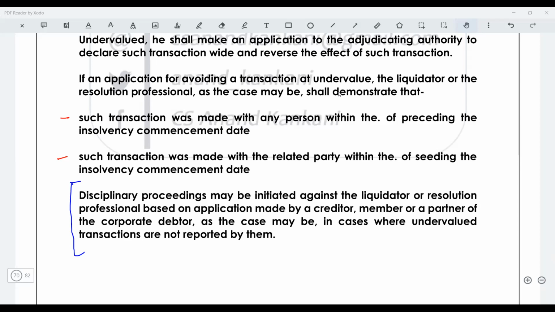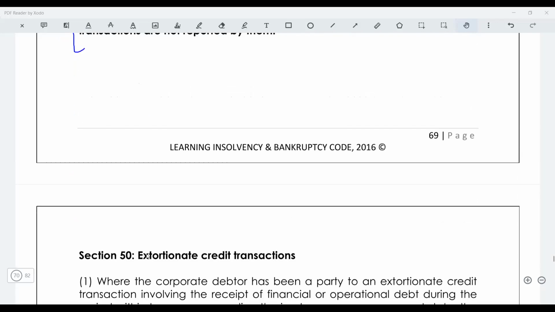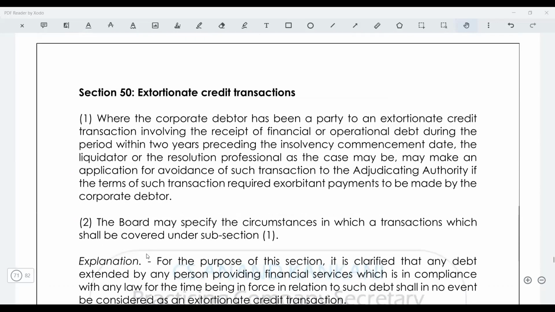Against this particular liquidator or this resolution professional. Okay, so this is one of the grounds. So remember this part. Now you have extortionate credit transaction. So what does extortionate credit transaction mean? It means a credit transaction which is unreasonable, high value credit transaction which is unreasonable. So before the CIRP had commenced, I have taken a loan from Mansi. Now I have agreed that I will pay 30% interest to Mansi. So this is what extortionate credit transaction is.